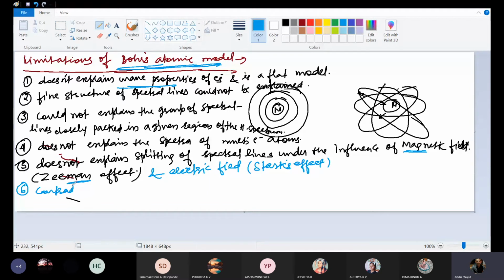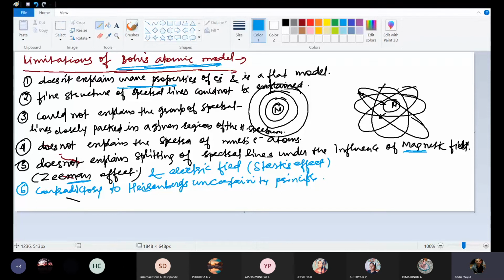Contradictory to Heisenberg's uncertainty principle. Sir, but why contradictory? Because according to Heisenberg's uncertainty principle, the position of an electron is not certain.